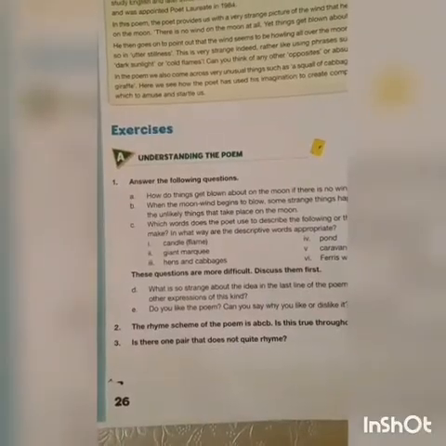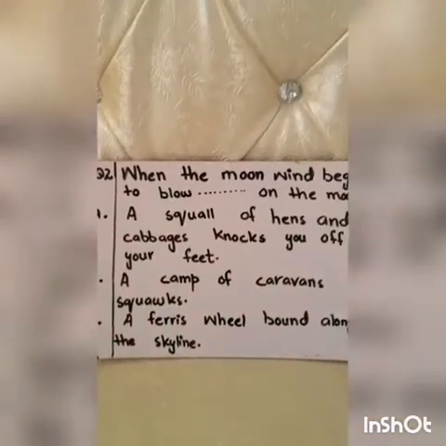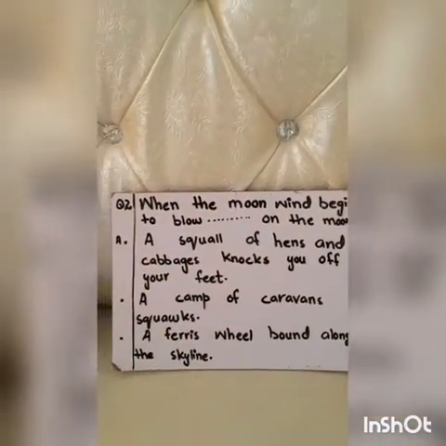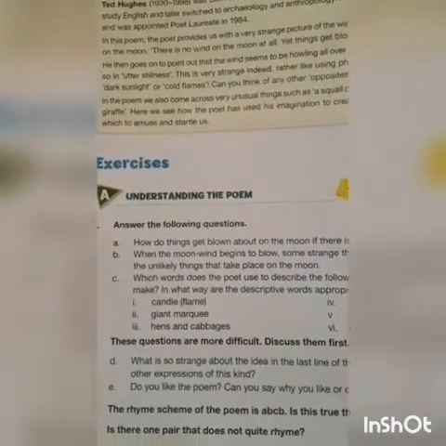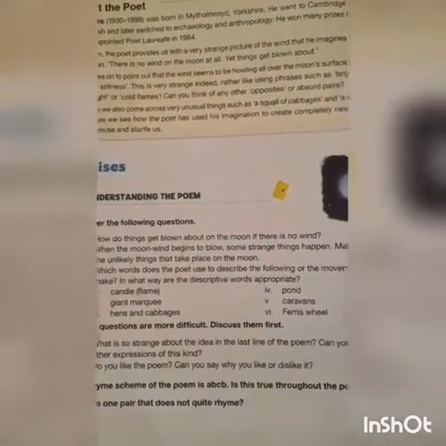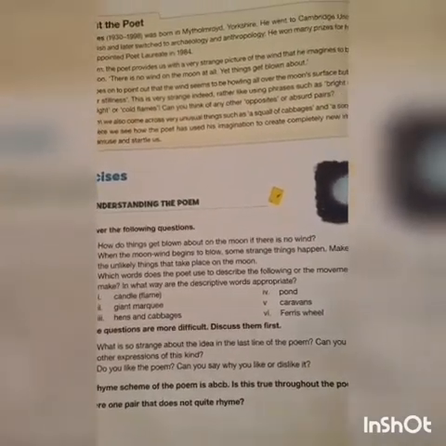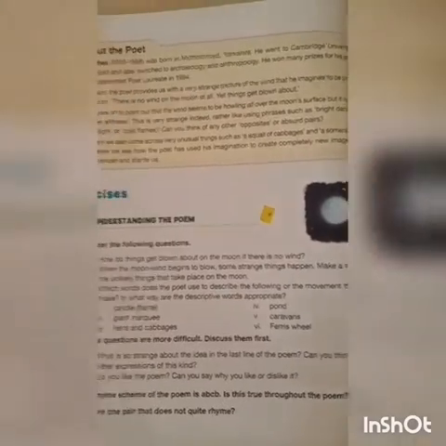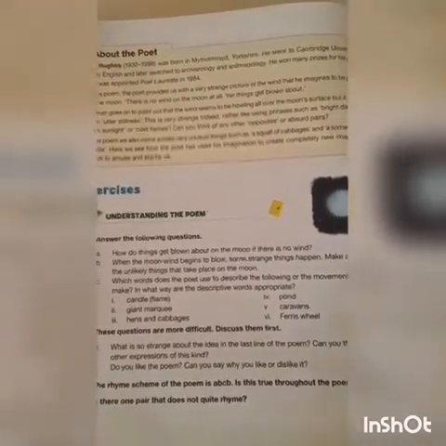So my dear class, here is your question number B. I have written it on the board as well, but as you can see the board, it is a short, so I have written it in a very short way. But you can use your book for the second question, and it is, when the moon wind begins to blow, some strange things happen. जब moon wind शुरू होती है blow करना, some strange things happen. कुछ अजीब चीजें होती हैं. Make a list of all the unlikely things that take place on the moon. उन तमाम चीज़ों की list बनाएं.